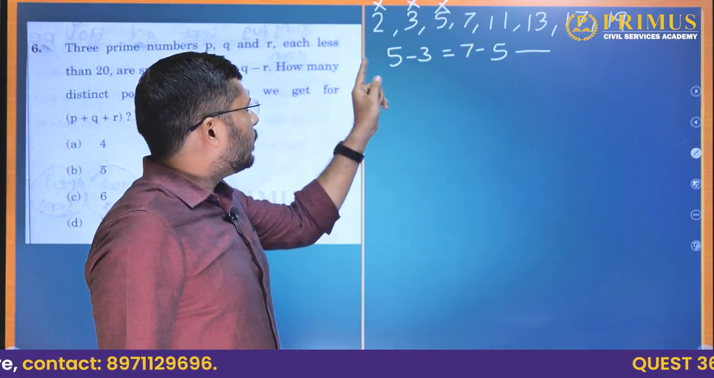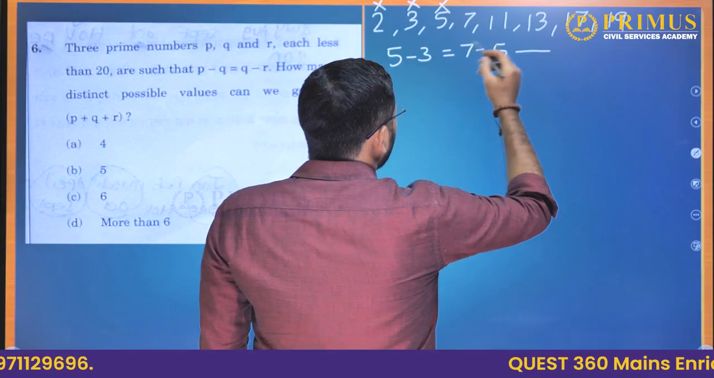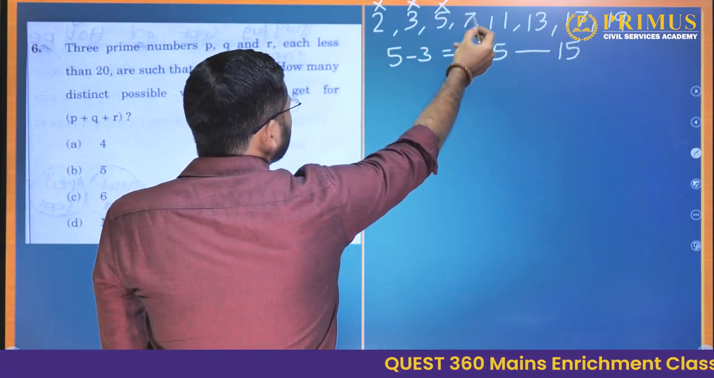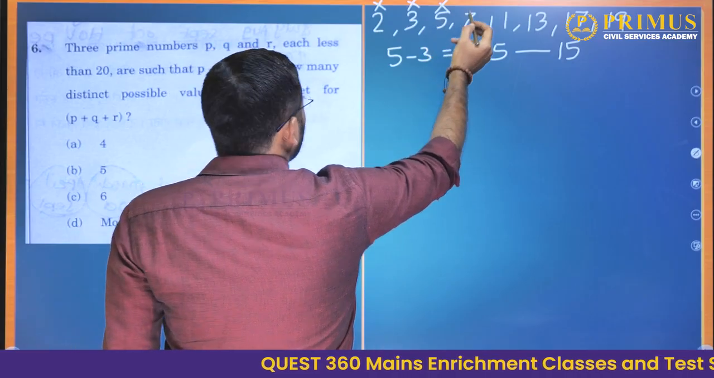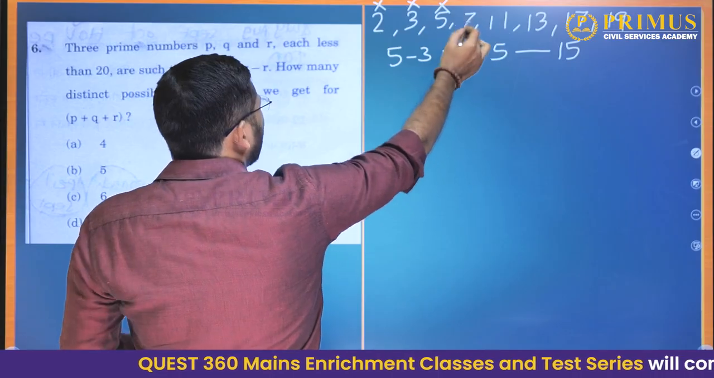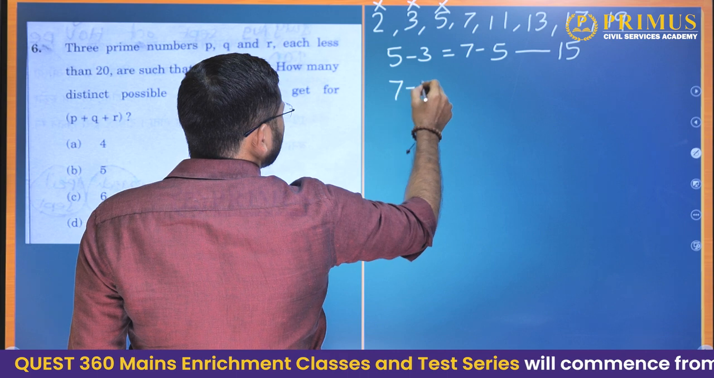So here P plus Q plus R would be 3 plus 5 plus 7, that would be 15. Okay, now let us talk about 7. 7 minus 5 is 2. 7 plus 2 would be 9. 9 is not there. So 7 minus 3 is 4. 7 plus 4 is 11. So that we get another set here.